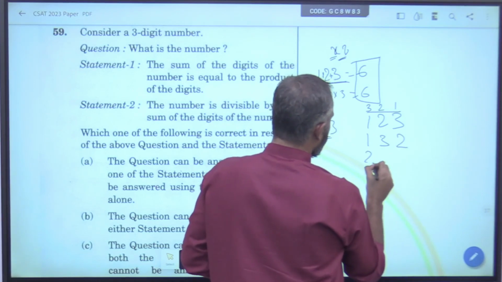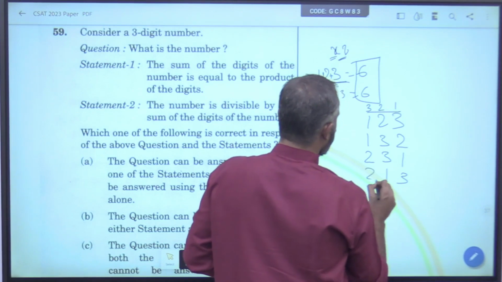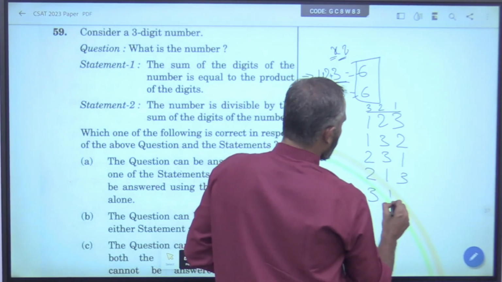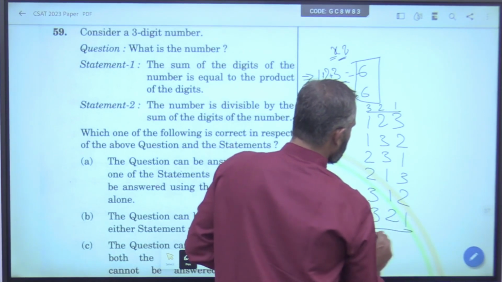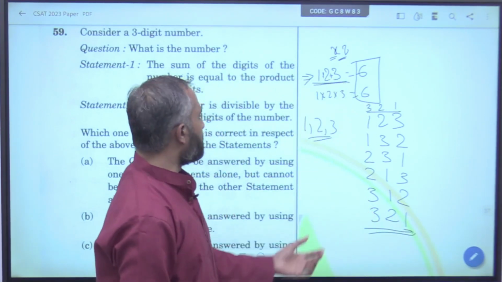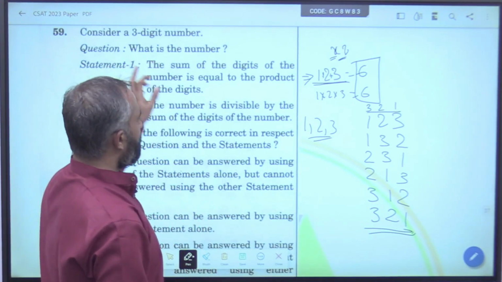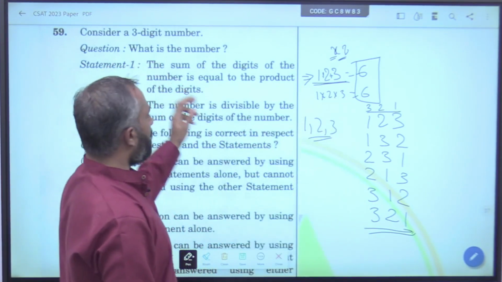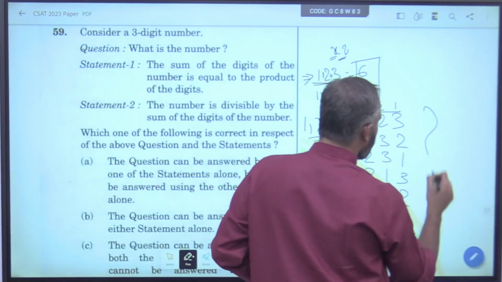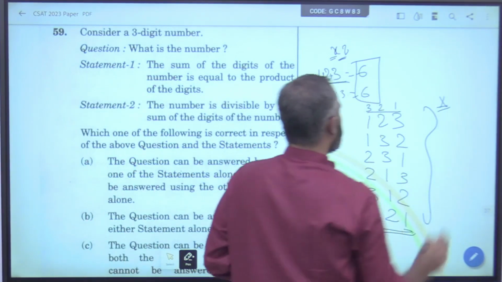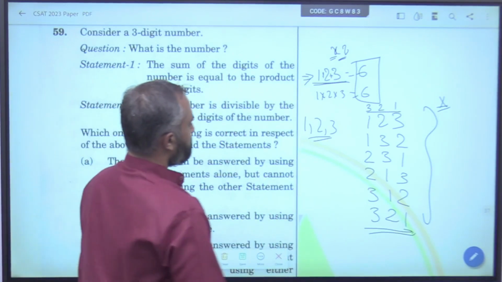So, 1, 3, 2. Next, fix 2 here. This is 3, 1 or 1, 3, 2. Now, fix 3 here, 1, 2 or 2, 1. So, these are the possible combinations. All these numbers satisfy statement 1. So, it is not giving us a unique number. Next, the number is divisible by the sum of the digits.